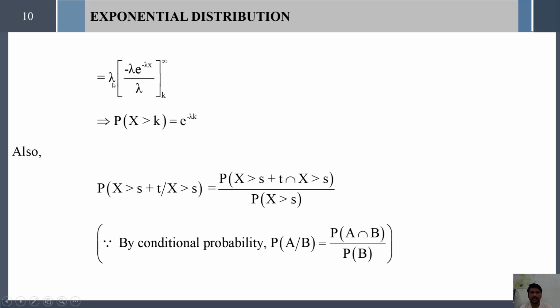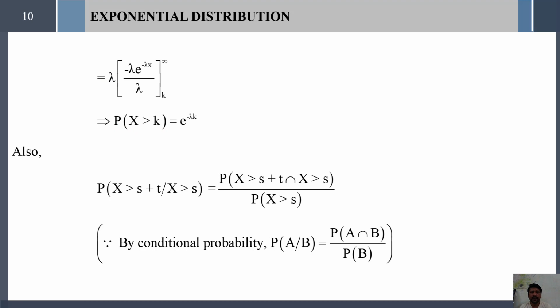Take lambda outside, integrate the integrand, then minus lambda into e power minus lambda x divided by lambda, and substituting the limits in this function, you cancel these two lambdas. Therefore probability of X greater than k equals e^(-lambda k).